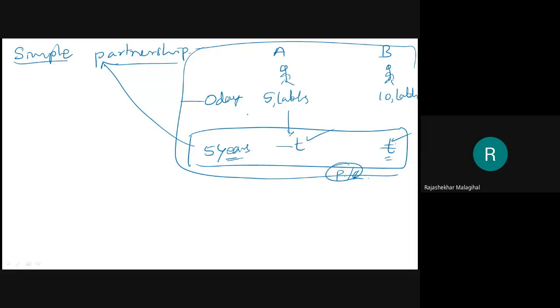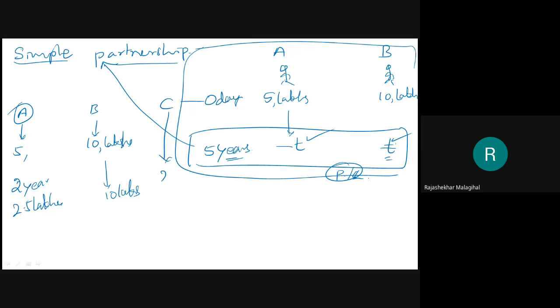Sometimes it happens that A invested some amount, say 5 lakh, and B invested 10 lakh. But something happened in his family and he required that money back. Therefore, after 2 years, he withdrew half of the money, 2.5 lakh rupees, and he continued with the 10 lakh. Because 2.5 lakh was withdrawn from this person, C will come and put in 2.5 lakh.